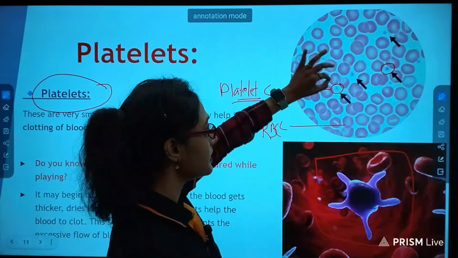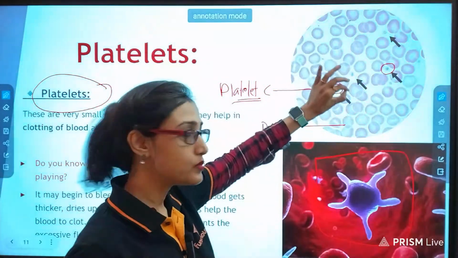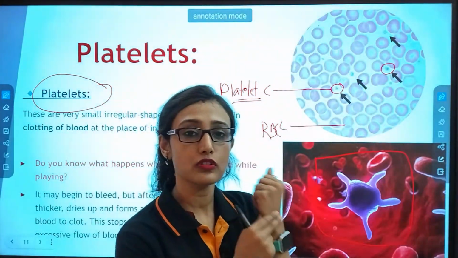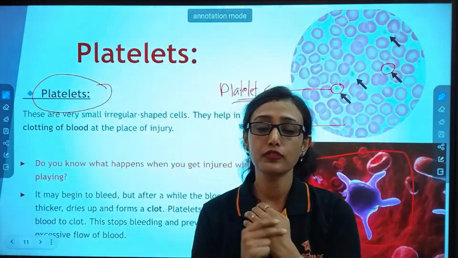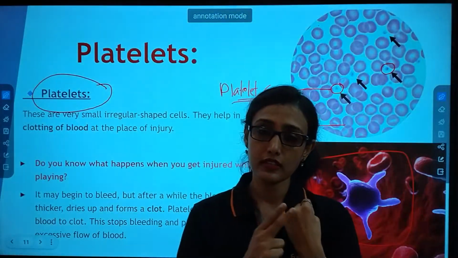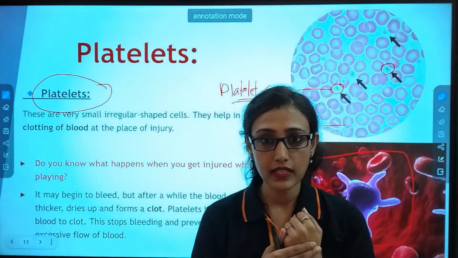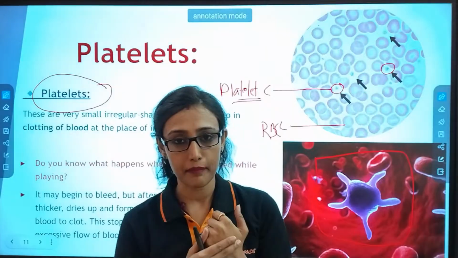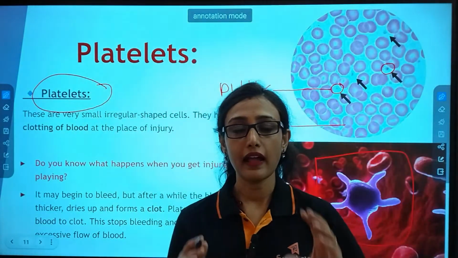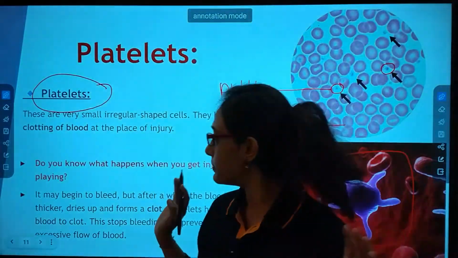See, such a minute cell, and such a big function. If the blood is not stopped, you may die. You have to be taken to the hospital. Okay. But the blood stops automatically after the cut has happened, after some time, because the platelets come and stop the flowing of blood.